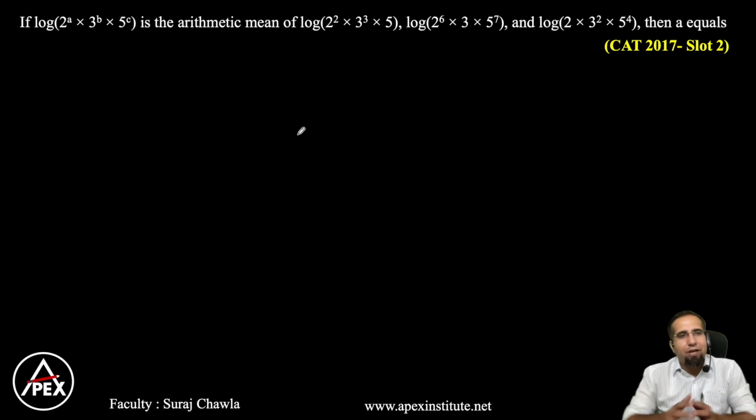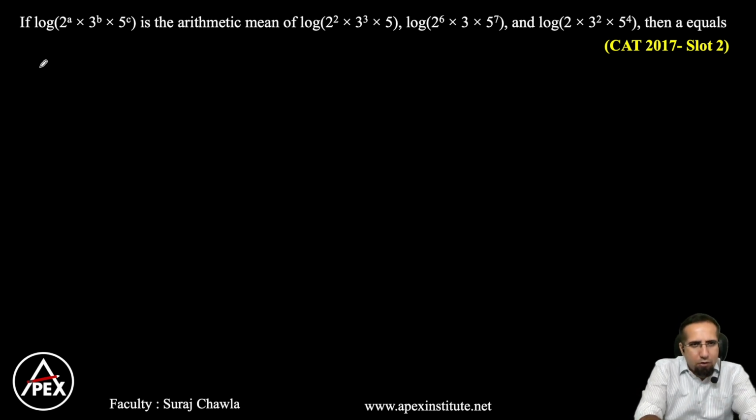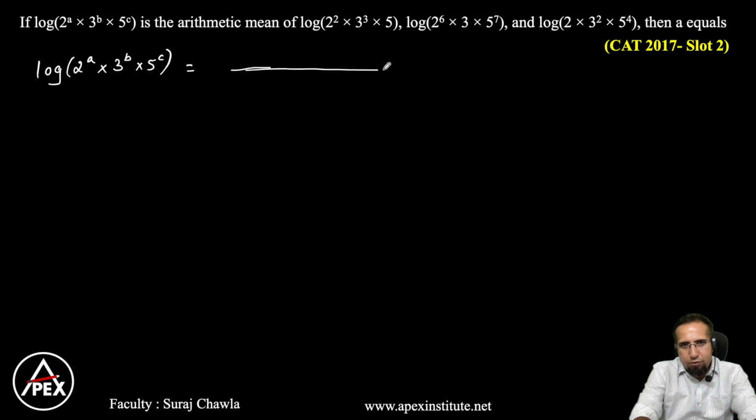Clear? Now, let's try to understand this question. This question says log of something is the arithmetic mean of log of something. And if the base is not given, we can assume the same base here. So let me rewrite this as an equation. We have log of 2 to the power a into 3 to the power b into 5 to the power c is the arithmetic mean of 3 terms, whole thing divided by 3.